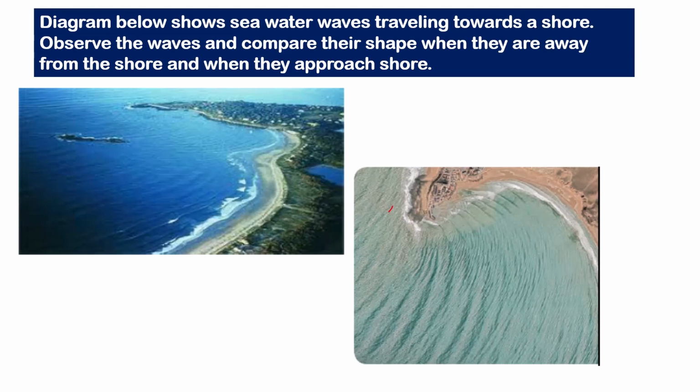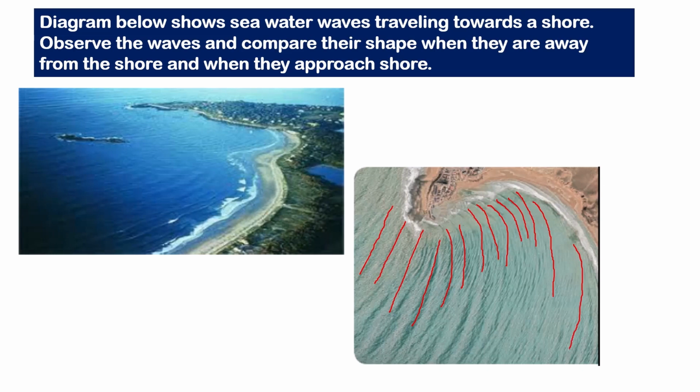If we draw the wavefront, it looks parallel, but as it starts approaching, it bends a little bit and starts to follow the shape of the seashore.